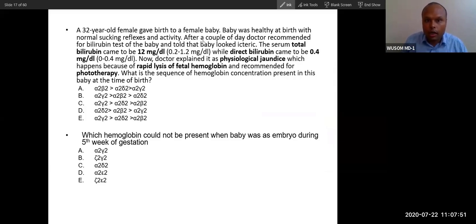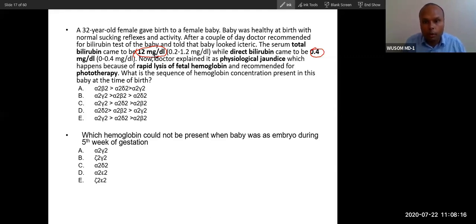After a couple of days, the doctor recommended a bilirubin test and told that the baby looked icteric. The serum total bilirubin came to be 12. So bilirubin is very high. Normal is 0.2 to 1.2, while direct bilirubin is very low. So this is indirect bilirubin, meaning unconjugated bilirubin.